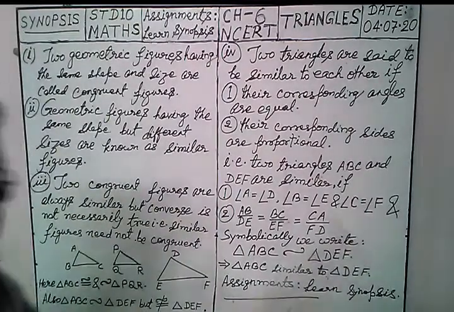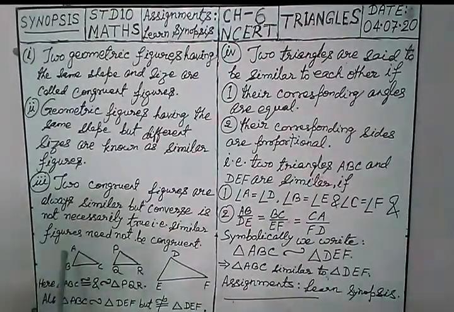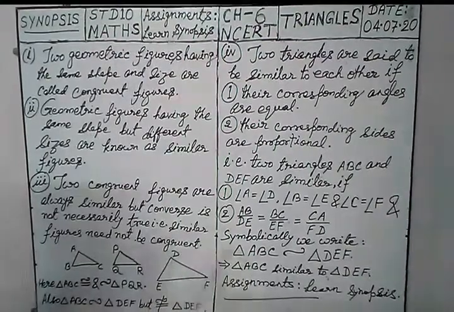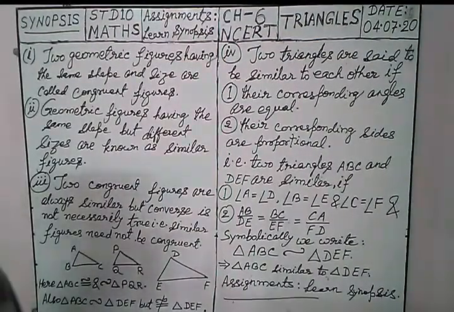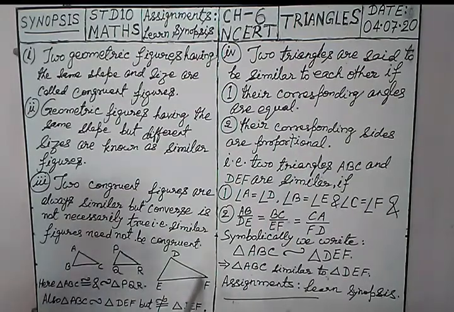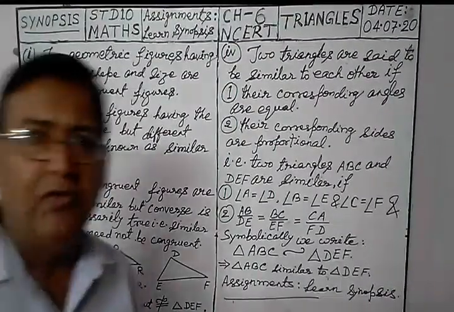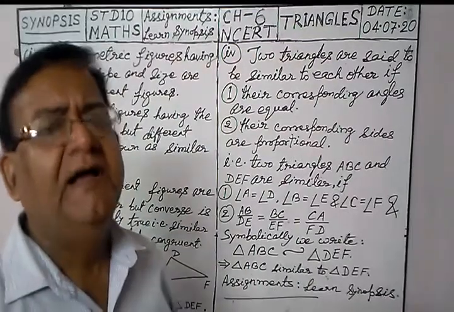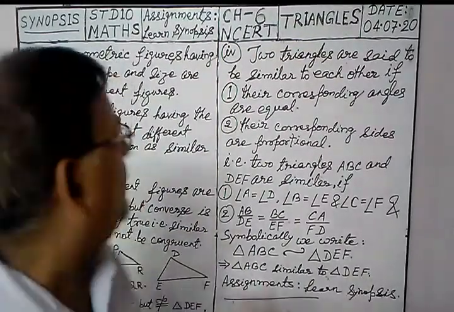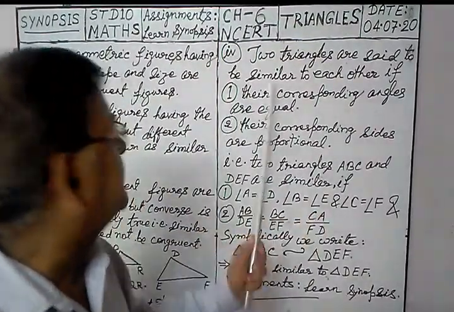Here you see this diagram. This angle A must be equal to angle D. Angle B must be equal to angle E. And angle C equal to angle F. If it is so, then this is the first criteria of the similarity. Okay. So their corresponding angles are equal.